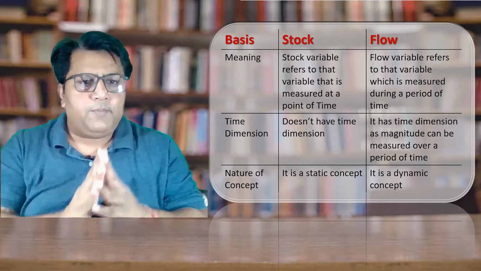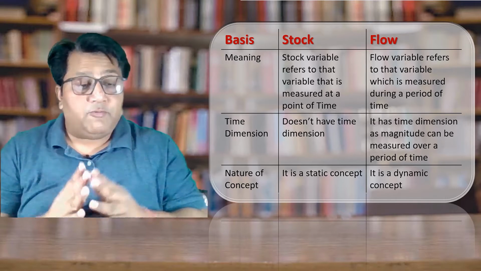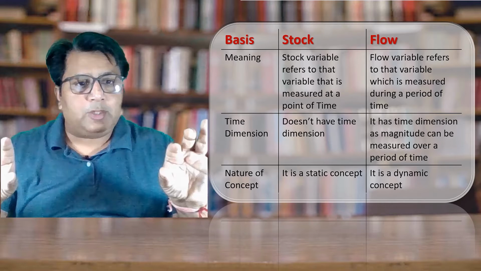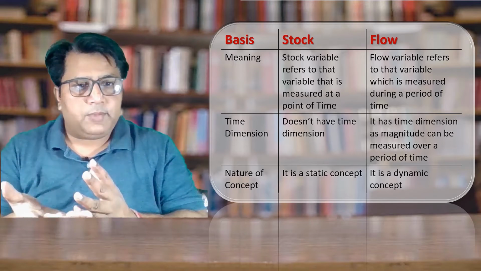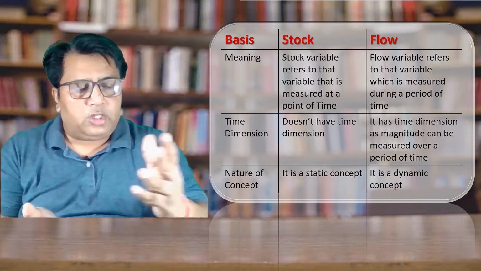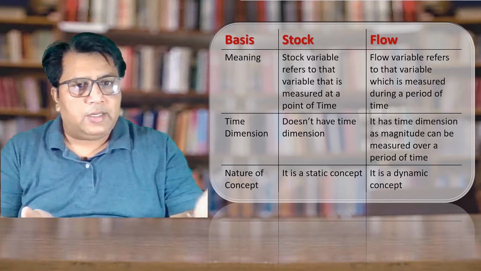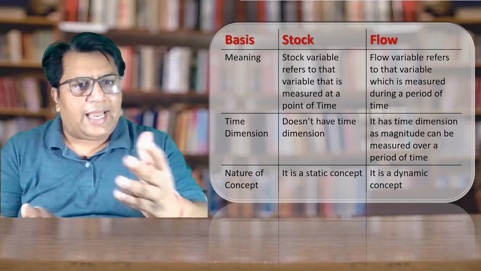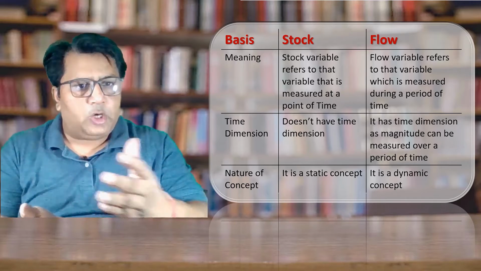When I say flow, flow is a dynamic concept. Why is it a dynamic concept? Because when I say population during the month of January, it means on 1st Jan, some population might be there. On 2nd Jan, a different population might be there. On 3rd Jan, a different population might be there. So we can say that the flow keeps on changing. So it is a dynamic concept. It changes with the period of time. Clear?